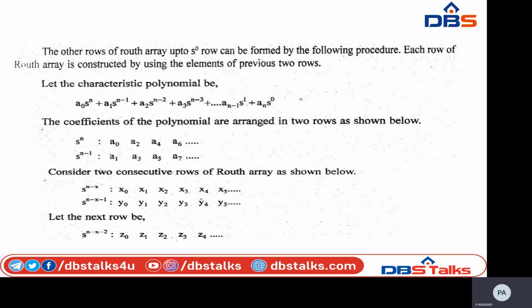Here consider two consecutive rows. These s^n and s^(n-1) are the first two rows of the Routh array, and here I am going to consider the consecutive rows of the Routh array, that is s^(n-x) and s^(n-x-1).